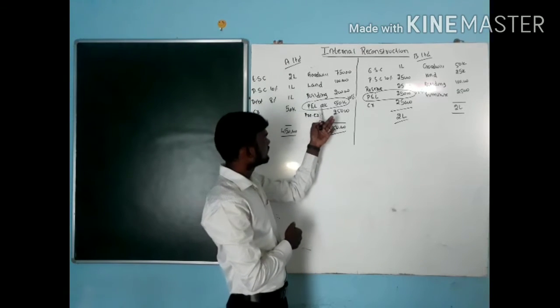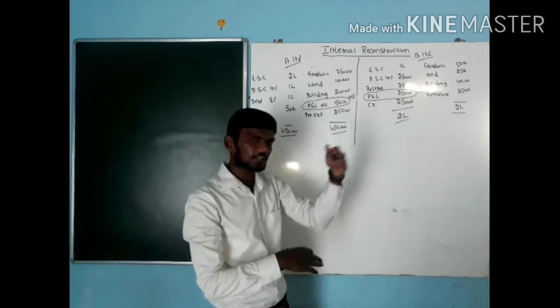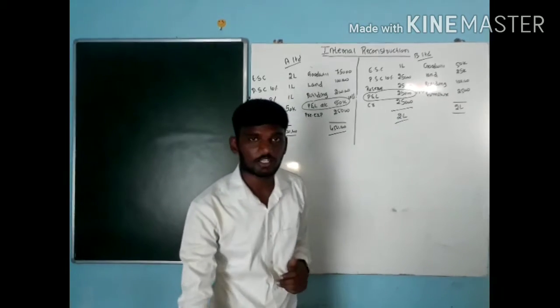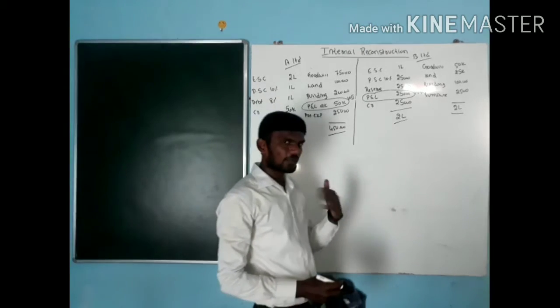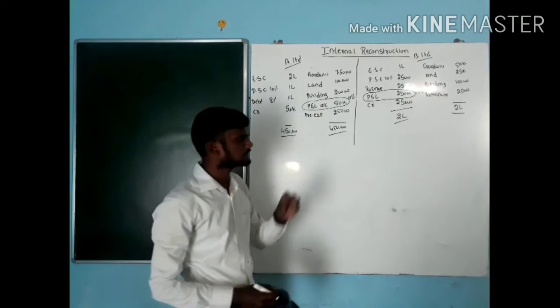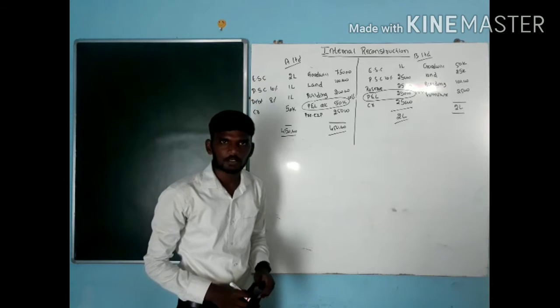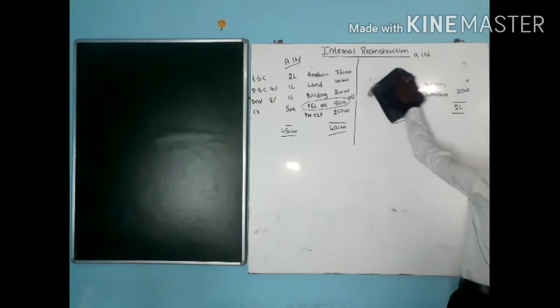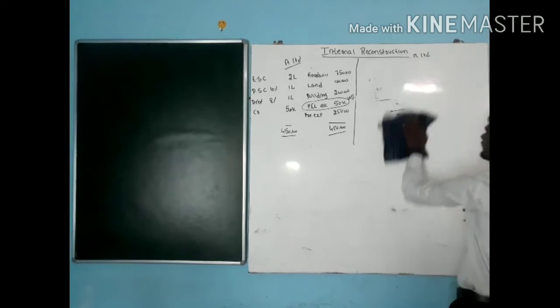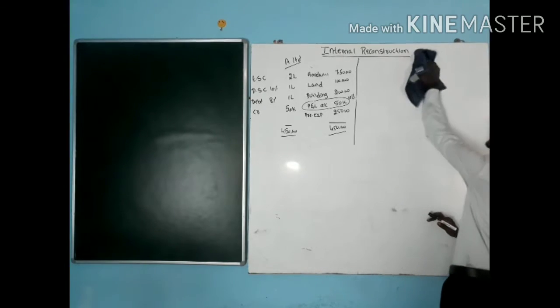For example, the first year the loss is 50,000. The second year also they incur a loss. Even the third year also they incur losses. So if they continuously incur huge losses, they will have only one option, that is we have to close the company. Right? So here we are discussing only A Limited but not B Limited, because B Limited is incurring some kind of profit.